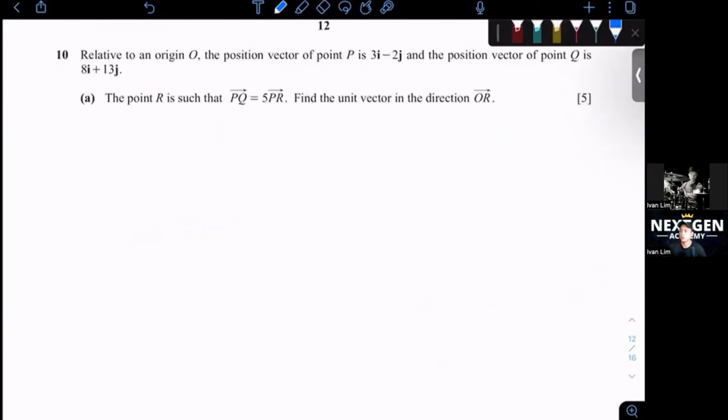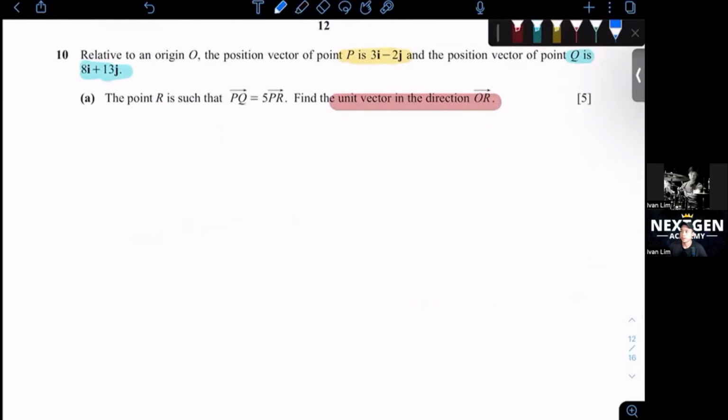Question 10. Relative to an origin, position vector of point P is 3i minus 2j. Position vector of Q is 8i plus 13j. The point R is such that PQ equals 5PR. Find the unit vector in the direction OR.